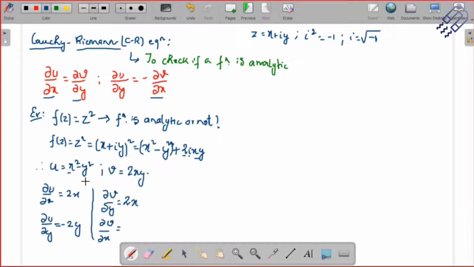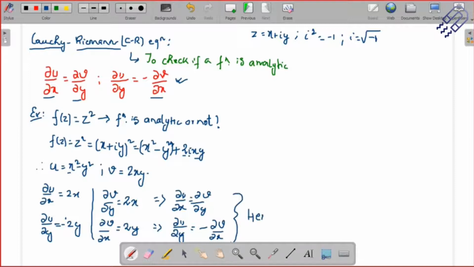This is del v del x. You can just take this 2, del x of x is 1, so this is 2y. You can see directly from here that del u del x is equal to del v del y, and from here you can conclude that del u del y is minus, because there is a minus sign there, minus of del v del x. If you look into this definition, you see that they are equal, so hence analytic.